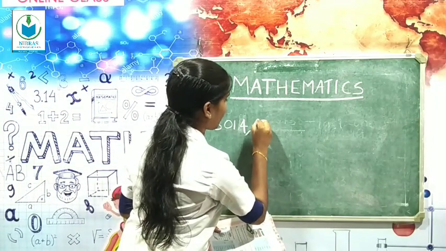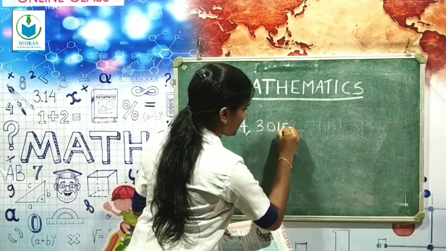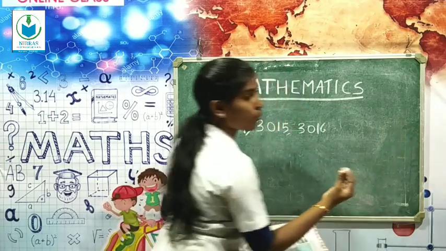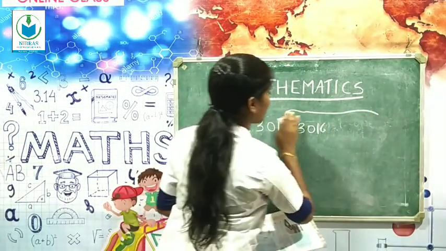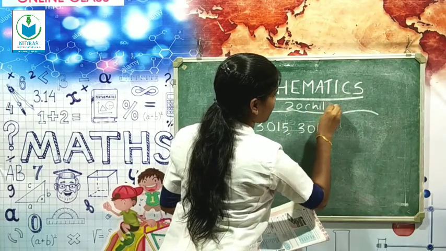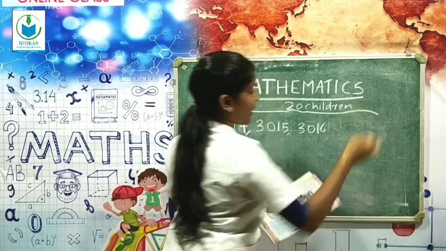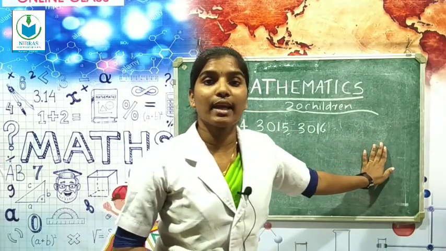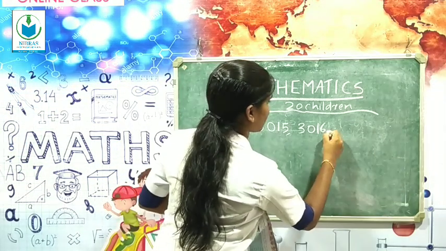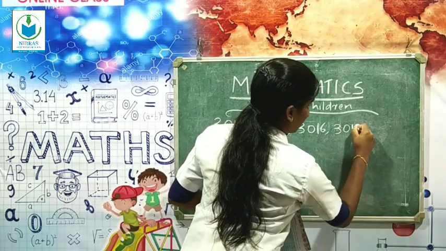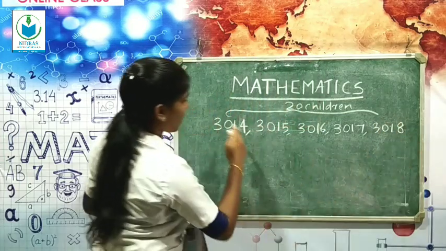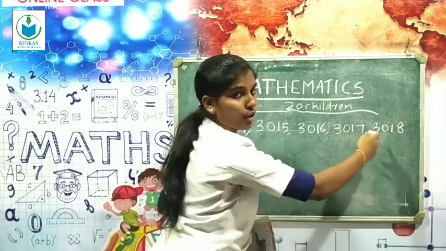Yes, 3014, then 3015, then 3016, until it becomes 20 children. After that we get the admission number of the last one. Then 3017, then 3018. So now 1, 2, 3, 4, 5, only 5.